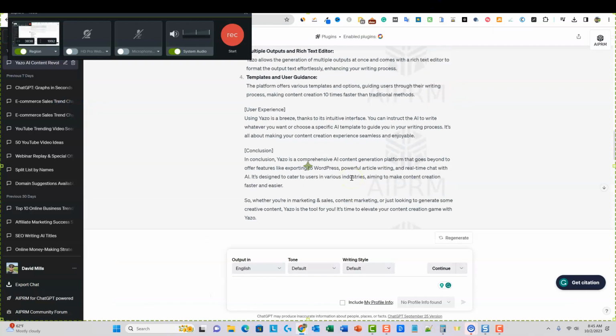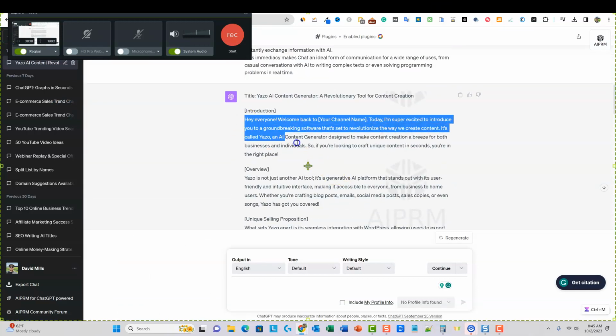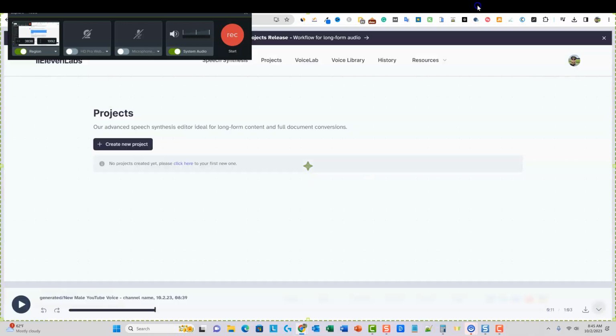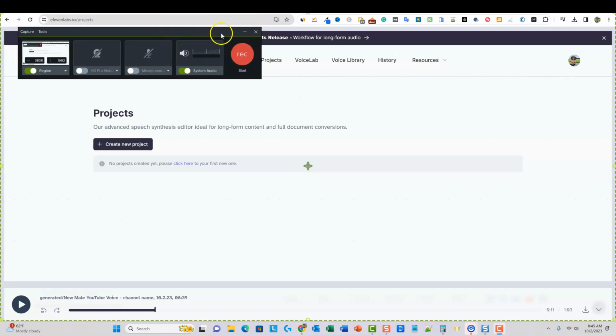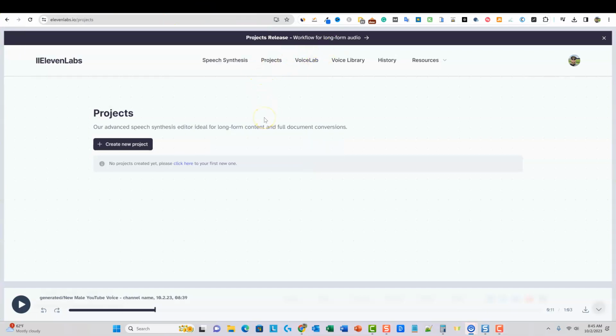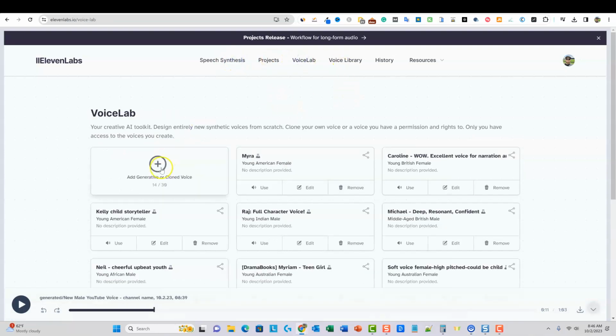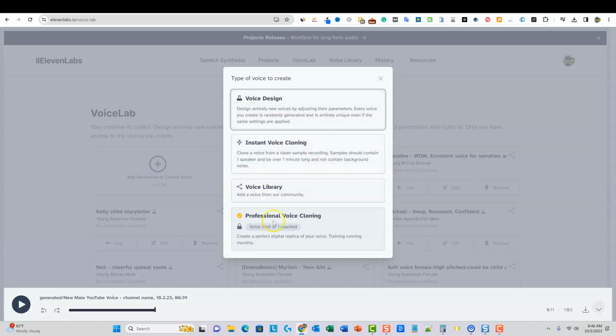So I'm going to take this up here. I'm going to take this first paragraph. I'm going to show you that if you wanted to clone your voice, you go through this whole process. You have to have a subscription to 11 Labs, like a pro subscription, one of the higher plans, I believe. And when you go over, you do this, is it the speech synthesis or the voice lab, and you create one right over here, and it's going to be the professional voice cloning right here. Voice limit of 1 reached. So on my plan, I can only use one of these. And guess what?